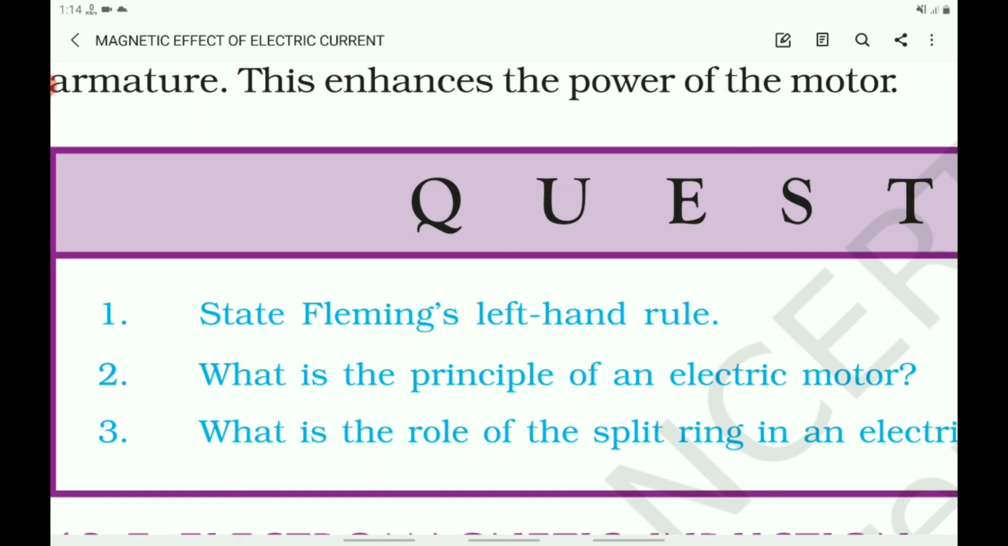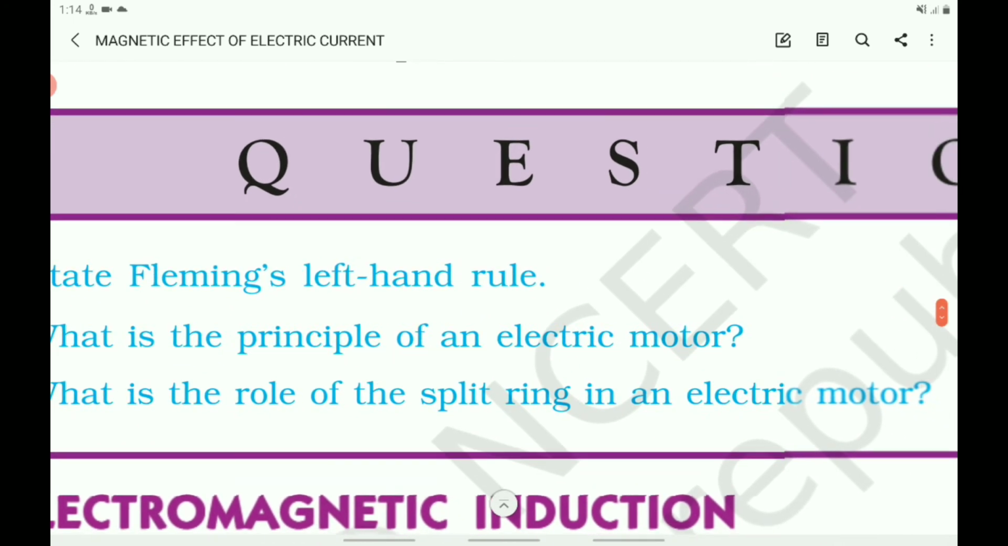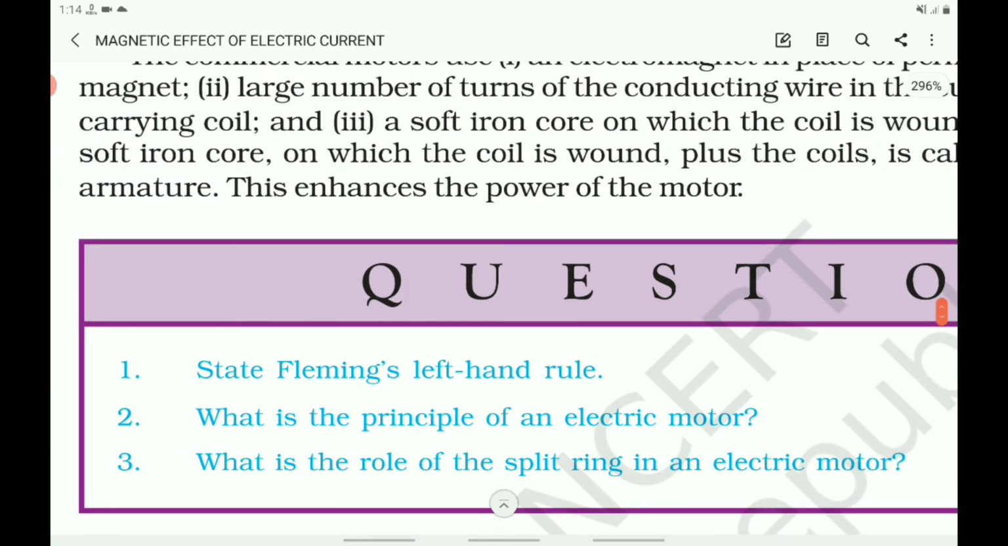The third question: what is the role of the split ring in the electric motor? We know that the split ring reverses the direction of current in the armature coil after every half rotation. That is, it acts as a commutator. The reversal of current reverses the direction of the forces acting on the two arms of the armature after every half rotation. This allows the armature coil to rotate continuously in the same direction.